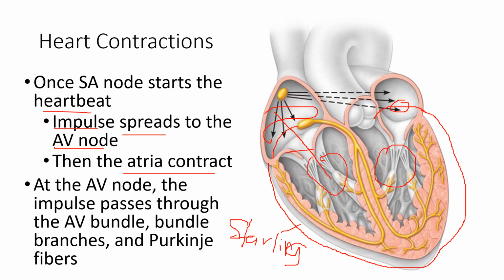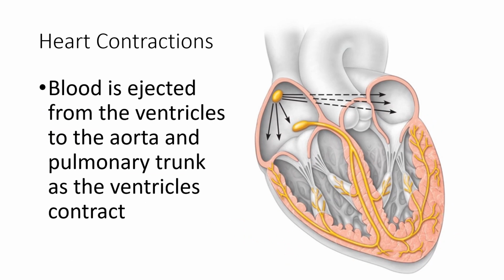So when the ventricle contracts, the blood is ejected from the ventricles to the aorta and pulmonary trunk. When the ventricle contracts, you know that this valve will close, and blood will go to the aorta and also to the pulmonary trunk here, and go to the lungs.